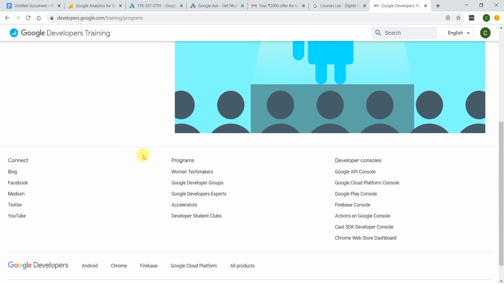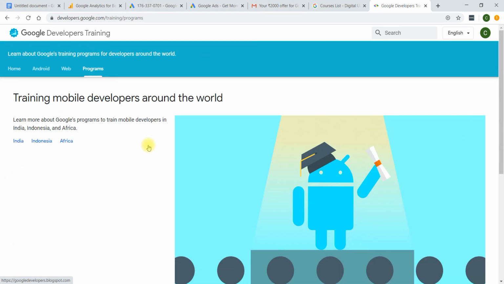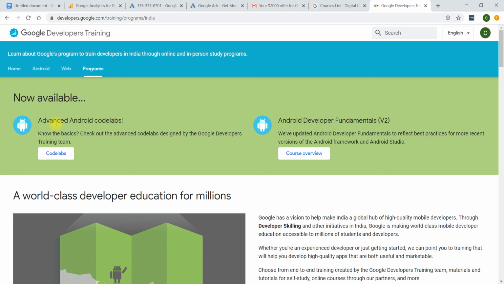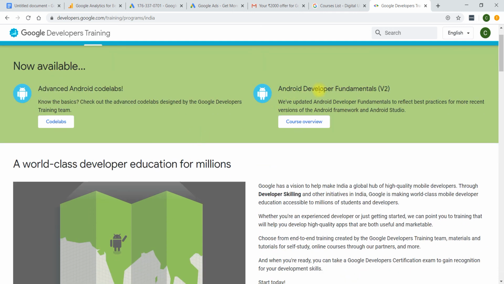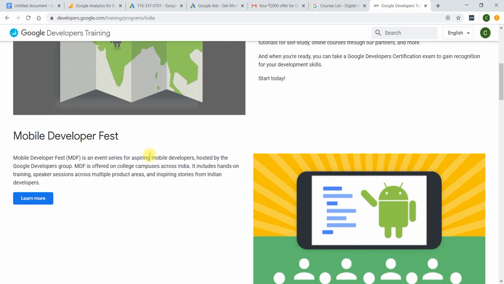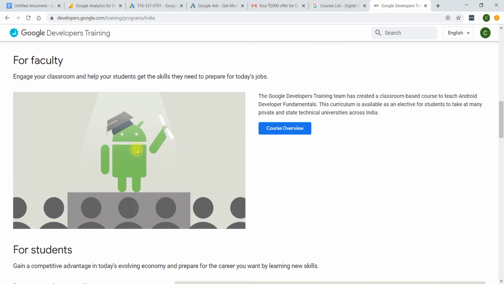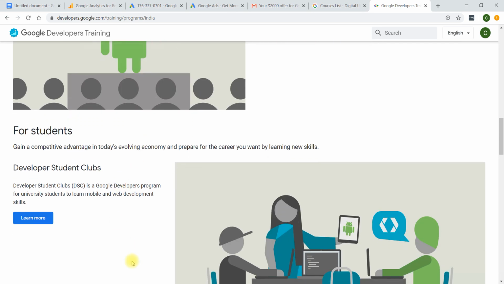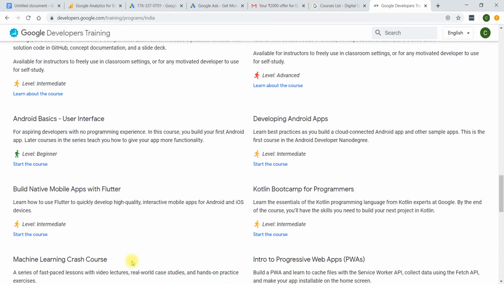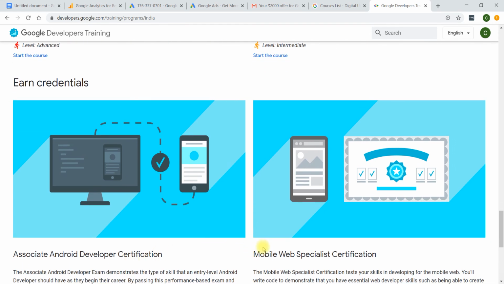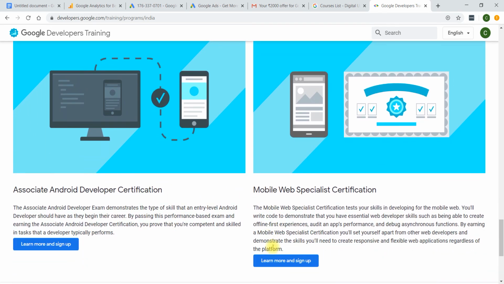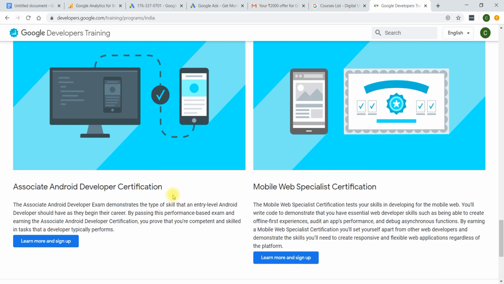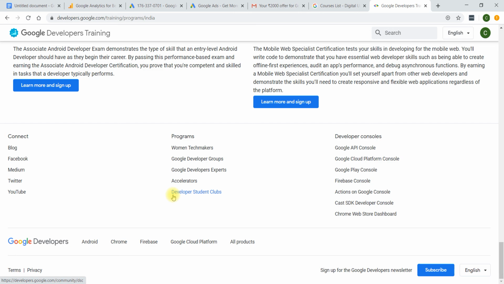In programs, there are different criteria for beginners, for students, for faculty. First you have to select the country. Based on the country it will teach you advanced Android codelabs, Android developer fundamentals, and mobile development first. For faculty there is a course, for students there is a course, for developers there is a course. You can learn these courses and get certificates like the Mobile Web Specialist certificate and Associate Android Developer certification. You can get all these certificates 100% free of cost.